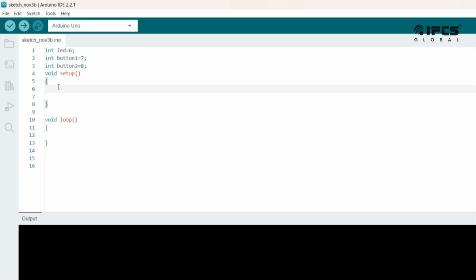Then first you say whether the LED is input or output. So your LED is output. First mention the LED. So pinMode, LED is output.